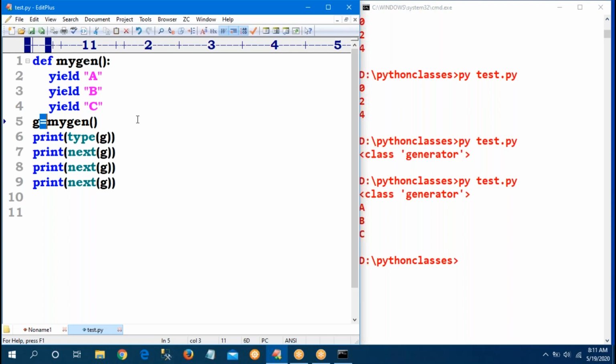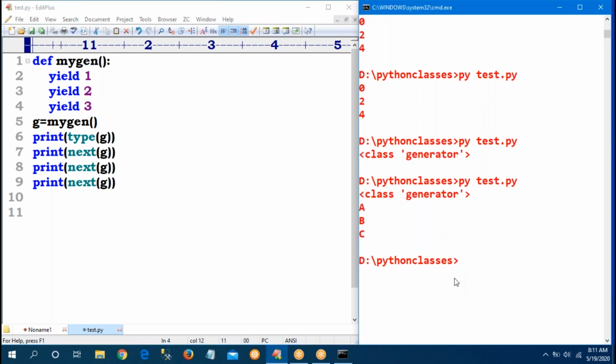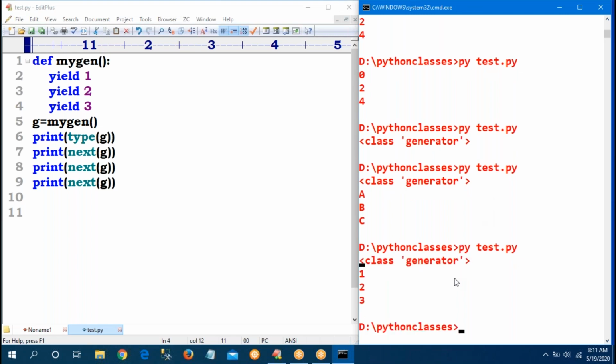Okay, but in MyGen, if I want to generate the numbers, then I would have to mention yield 1, yield 2, and yield 3. Yes, yield 1. Now I will give that example also, two or three examples. If you see them, you will get clarity. Yield is nothing but it is generating the numbers, alphabets, anything. Yield is the keyword which is generating my numbers, and they will be stored.